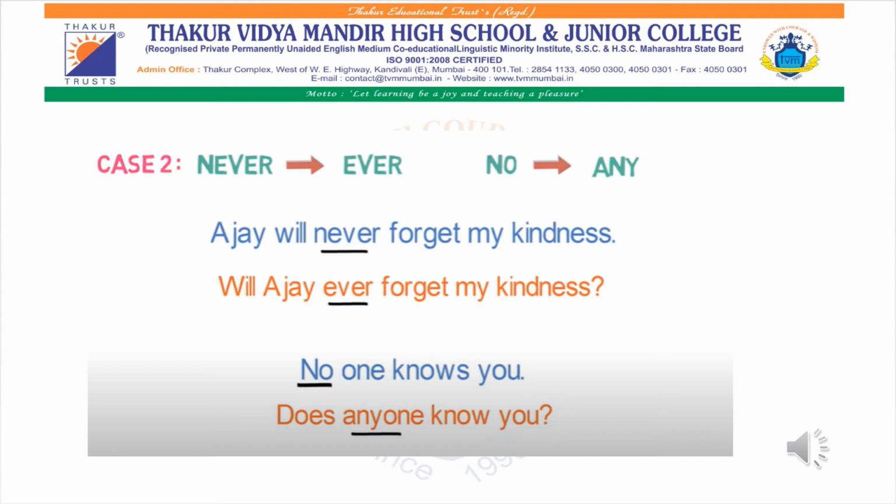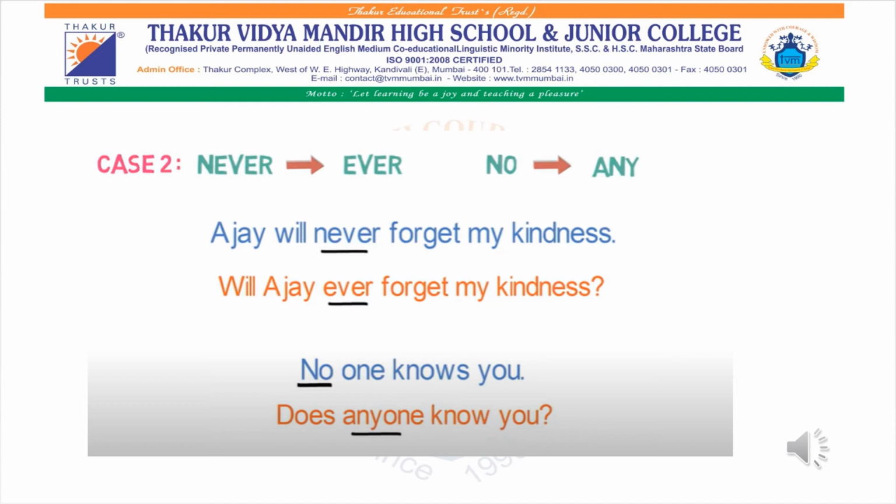Now, in this particular sentence, we see that there is no helping verb and therefore we have used does. Does anyone: instead of no, we have to add any, and end the sentence with, does anyone know you? Question mark. So, I hope this concept is clear at least.